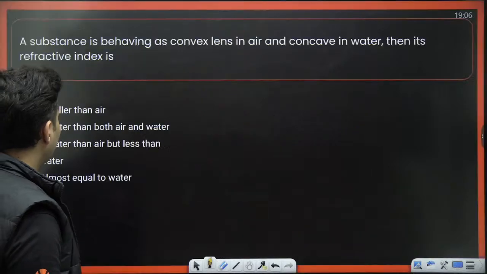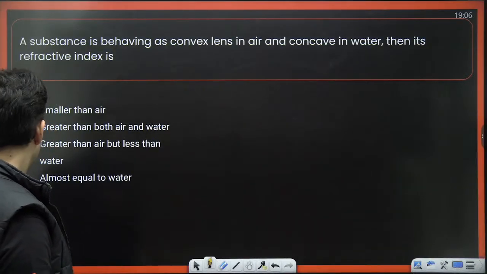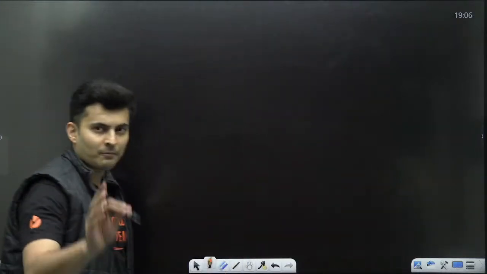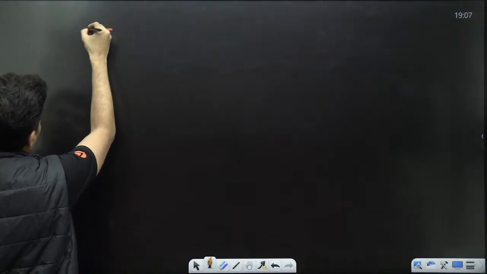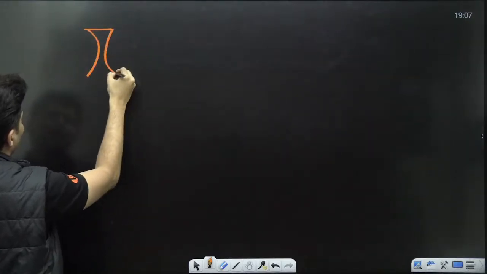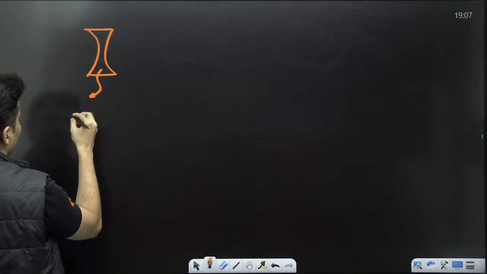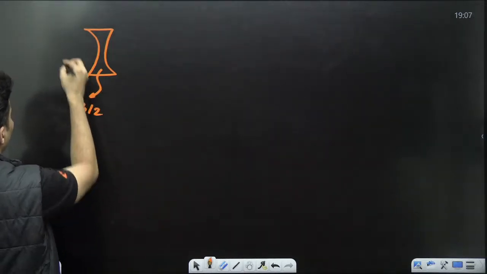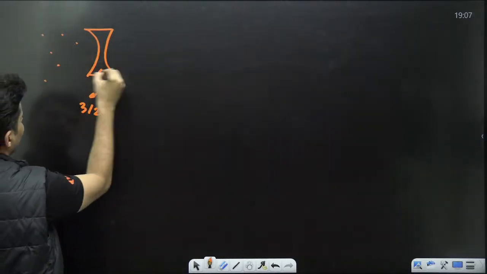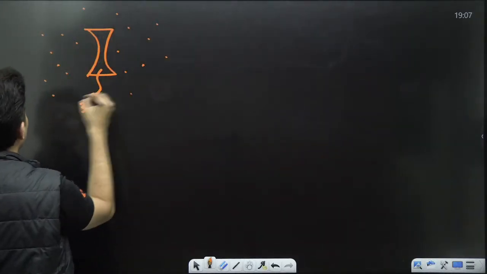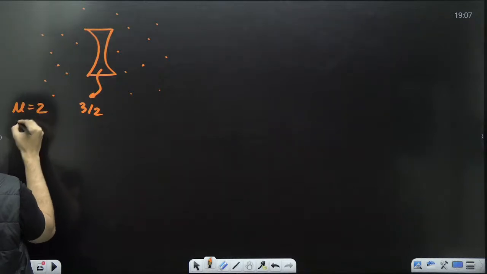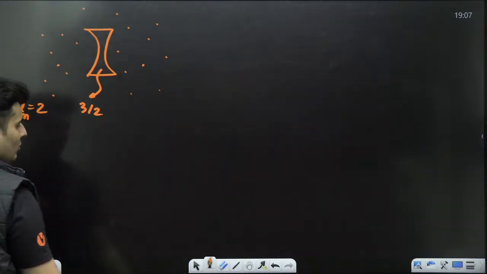Okay, so I think now it's a good time that we solve one more question and then go to the objective questions. Observe this question. This is a concave lens. The refractive index is 3 by 2. It is placed in some medium whose refractive index is 2.